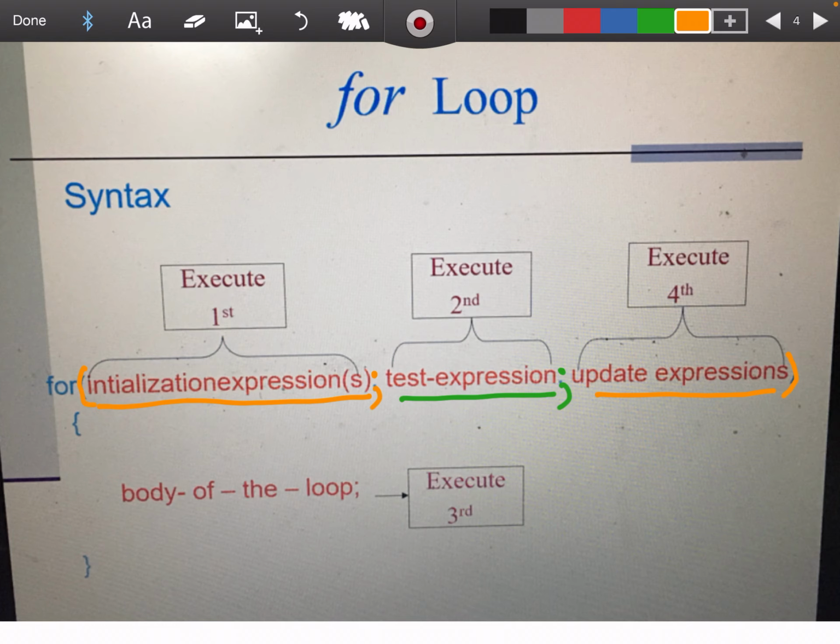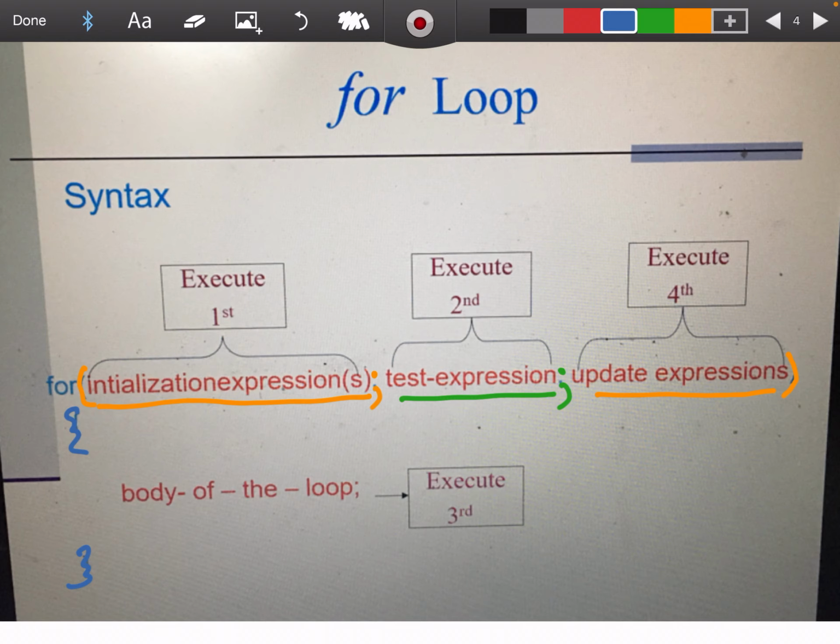Now there is an opening brace, and the statements within the opening and closing braces are called the body of the loop, or loop body. So the first part is called initialization, the second part is the test expression, the third part is the loop body, and the fourth one is the update expression. Let's see how it is executed.